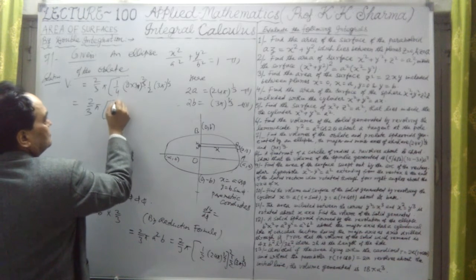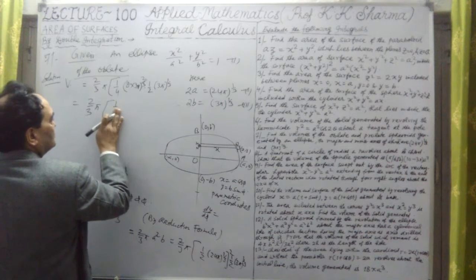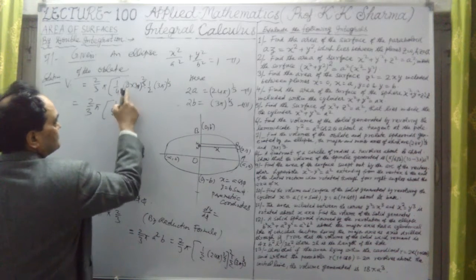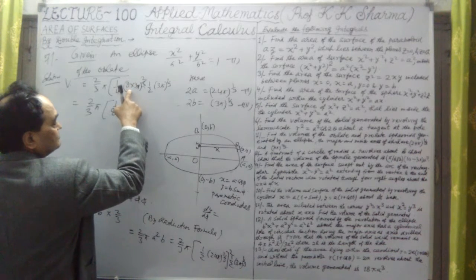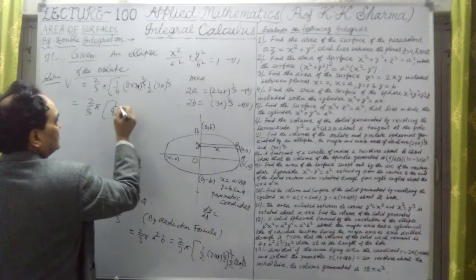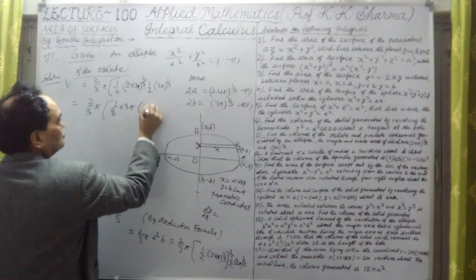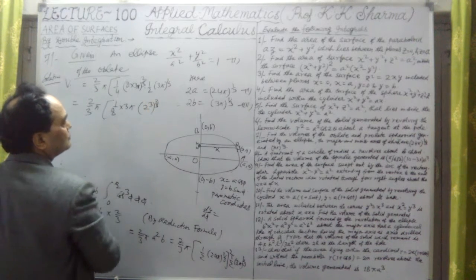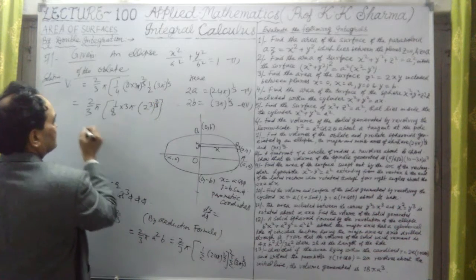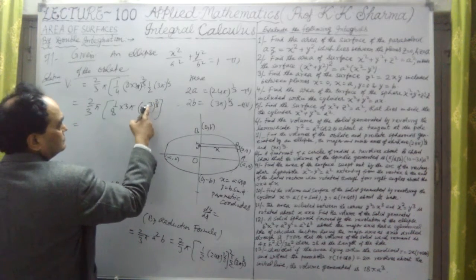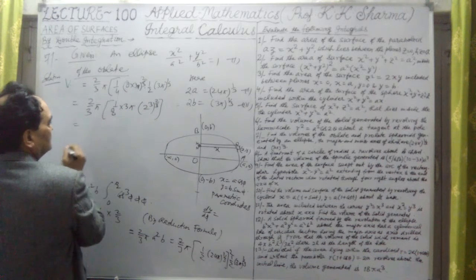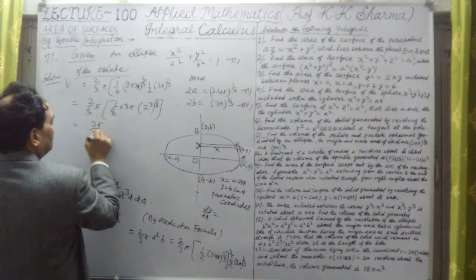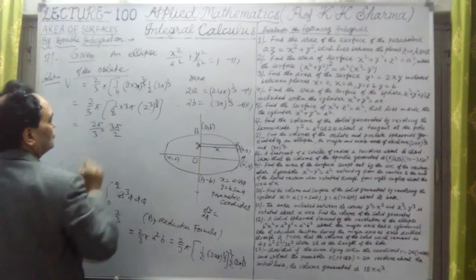Okay, from here it will be 1/4 into 2 means 1/8. Let me write here 1/8, 2 into 4. What about this? This is 2 raised to the power 3, 8 means, and 3π is out, and 2 raised to the power 3 is there. This is 2/3 only. Okay, so that will give us this 3 cancel out, 2, 4 only. So 4 by 2, means 4 by 8, means 1/2. So 3π by 2 will come out. It is 2π/3 into, it is 3π by 2 only.